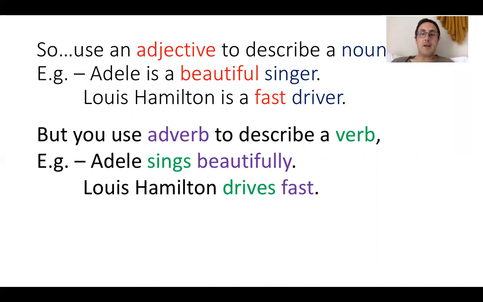Lewis Hamilton is a fast driver. Okay, again, fast in this case is the adjective which describes the noun driver. Now, you use the adverb to describe a verb. Okay, so for example, Adele sings beautifully. Beautifully is the adverb of manner that you use to describe the action, which is the verb.